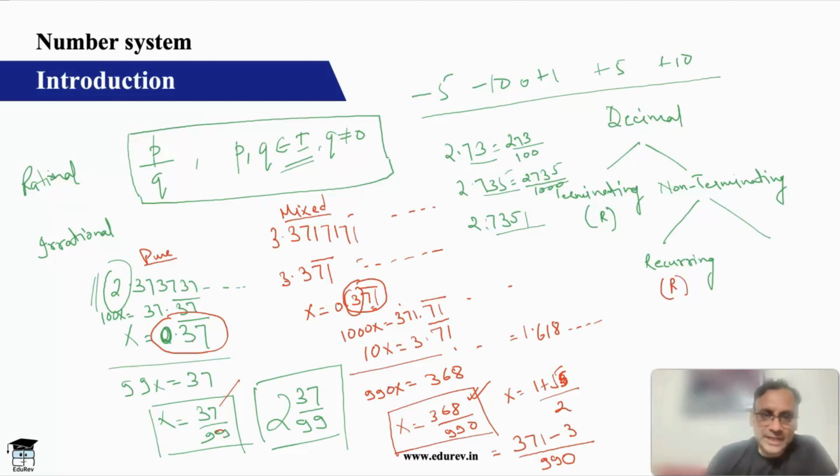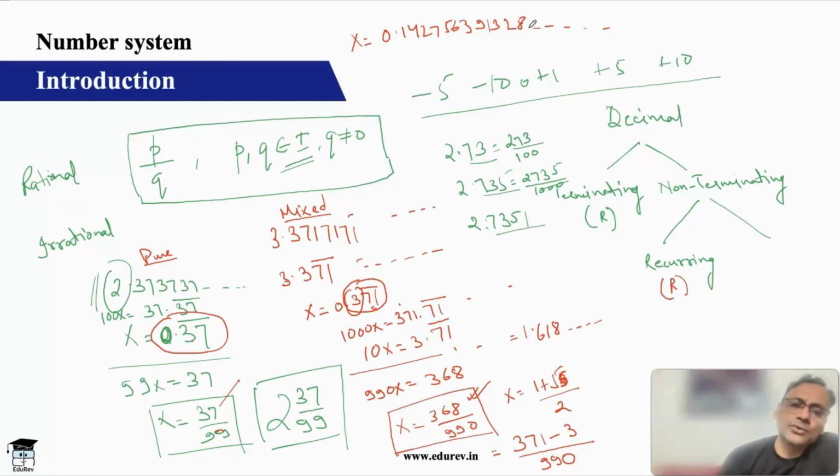Okay, now let's assume that you have a number equal to Euler's number, or equal to pi, or equal to the golden ratio. I'm just taking a random number, 0.1427563911328. It just goes on without any pattern. And if there's no pattern, how will you simplify this? How do you know how many zeros to put in the denominator? You don't. So this number cannot be converted to a rational number. It cannot be converted to a fraction.